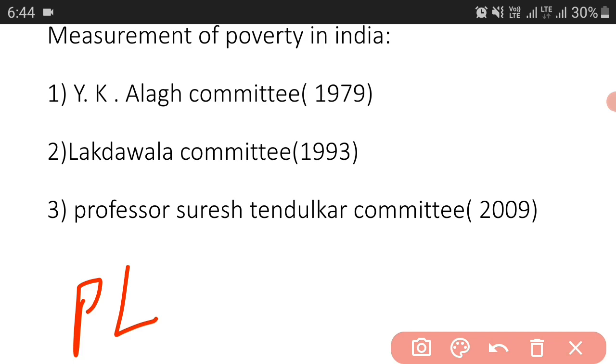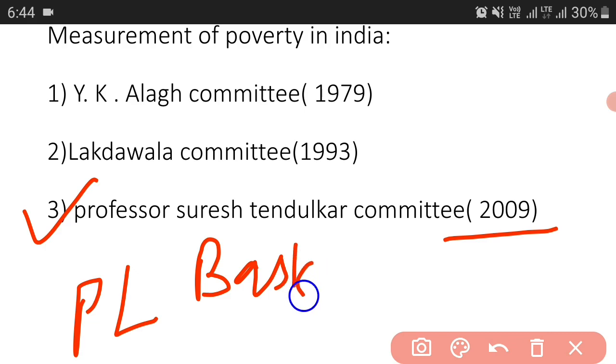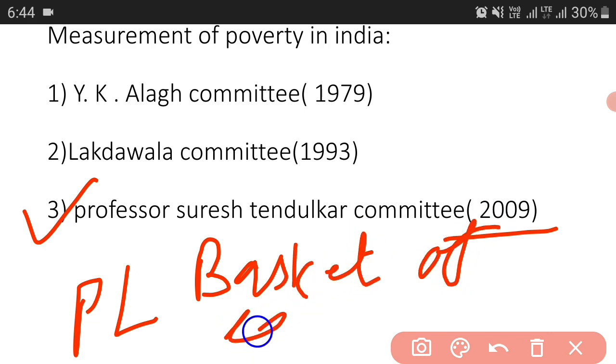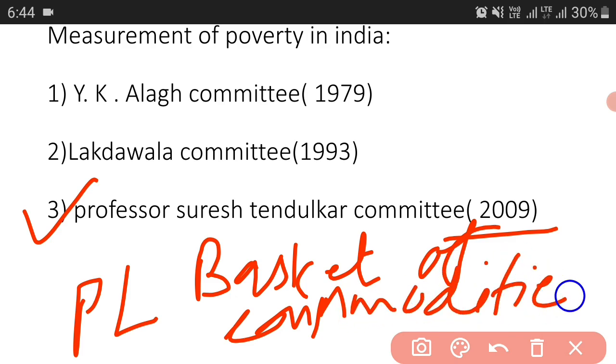Okay, so let's move on to the third one, the Professor Suresh Tendulkar committee, that was made in 2009. Okay, so it expresses the poverty line on the basis of expenditure on a basket of commodities. See, it used the basket of commodities. Okay, you should just learn this term so that you will remember what methodology was used in this Suresh Tendulkar committee. It is a very important committee. Okay, so they used this basket of commodities.